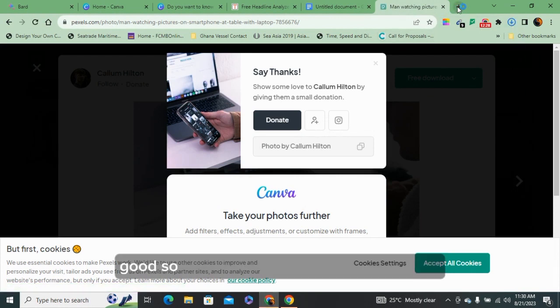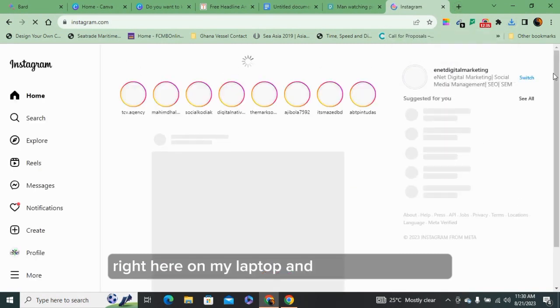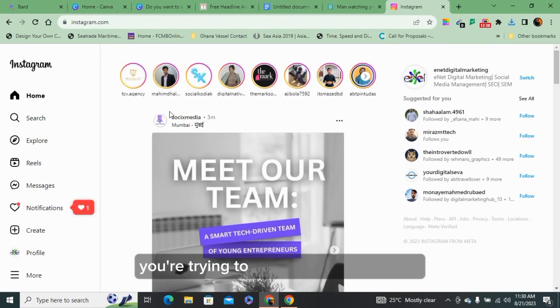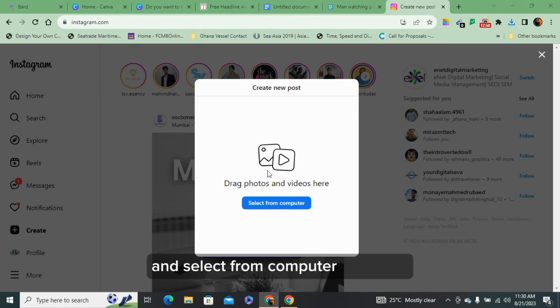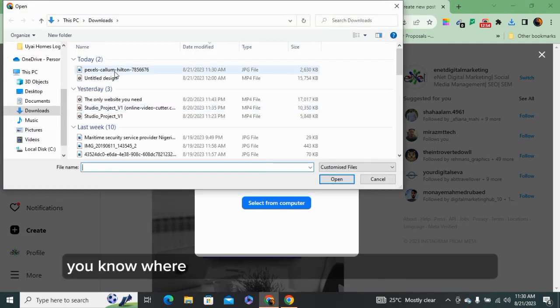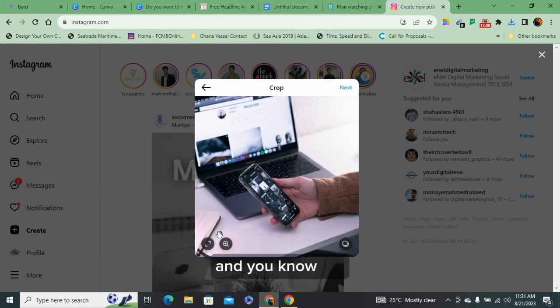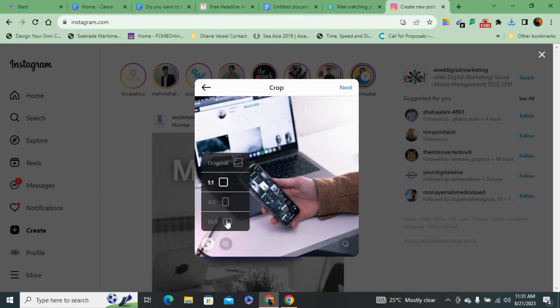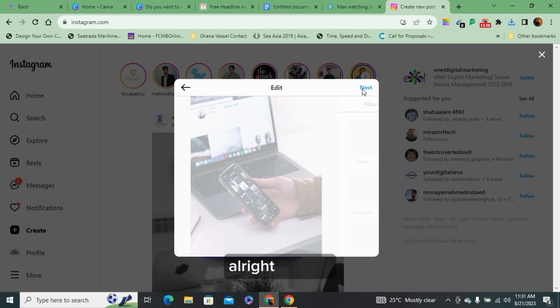Good. So I'm quickly going to open Instagram right here on my laptop and assume we are trying to make the post from there. So click on create and select from computer. Of course, you know where you have the image that you want to use, and the process is different with a phone. All right, so next.